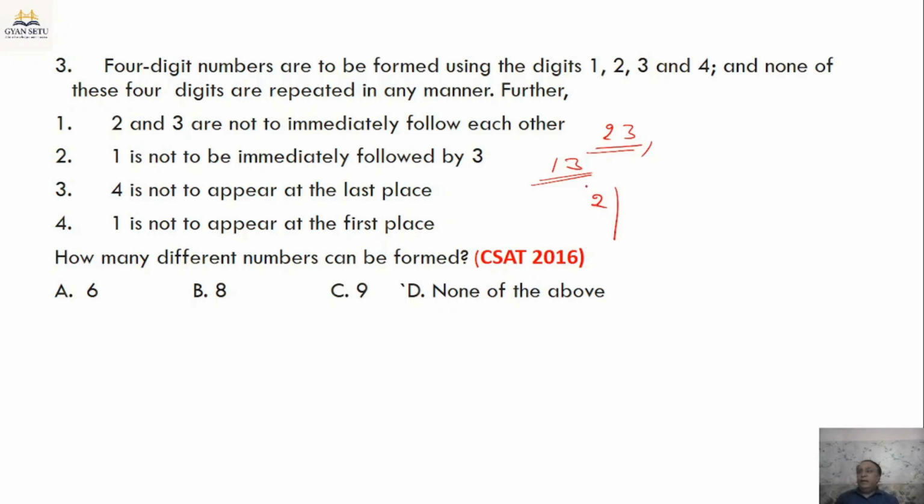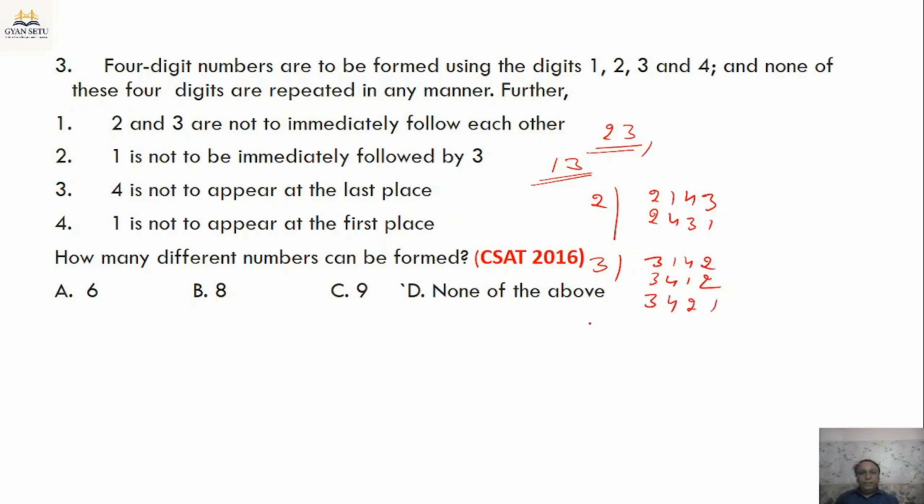Then the number can be 2, 1, 4, 3 and 2, 4, 3, 1. If we have 3 at first place, then the number can be 3, 1, 4, 2, and 3, 4, 1, 2. And one more, 3, 4, 2, 1.